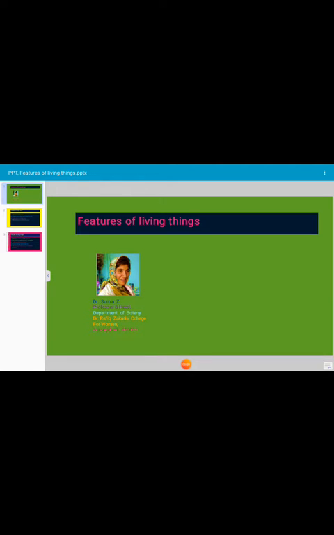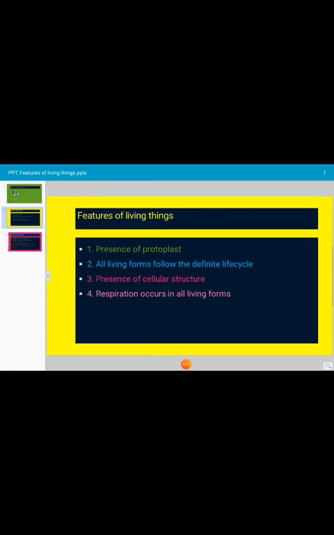Today's topic for discussion is features of living things. Let us see all the features of living things. In living things, protoplasm is present. All living objects contain protoplasm, and protoplasm is the physical basis of life and performs all vital functions.